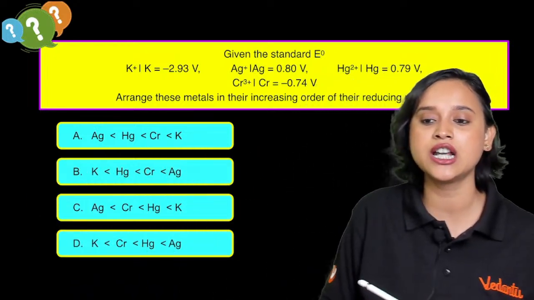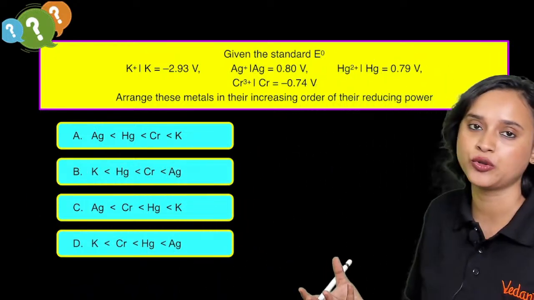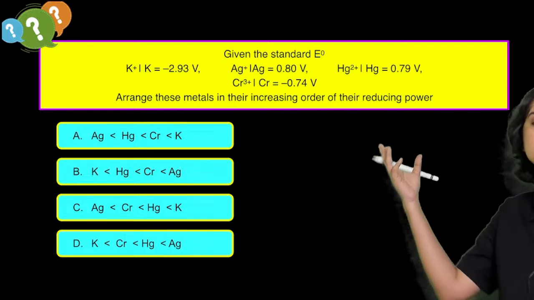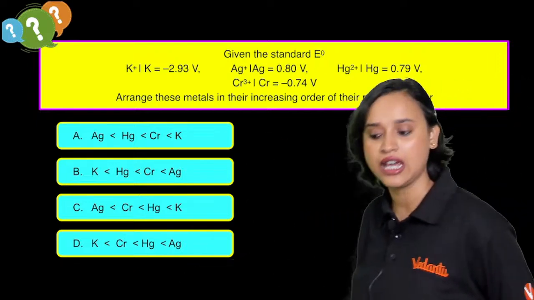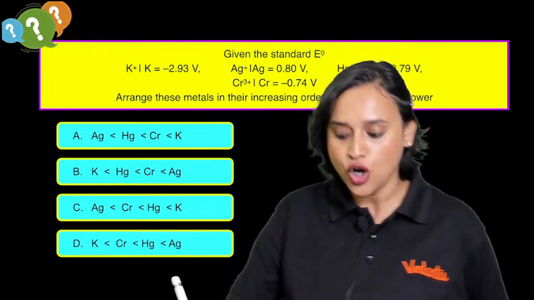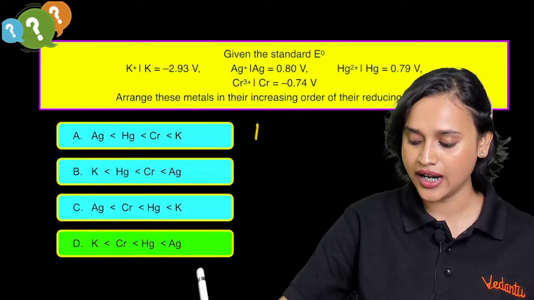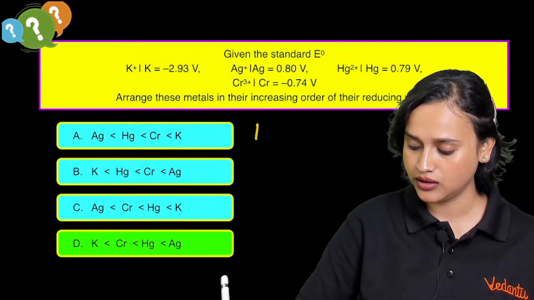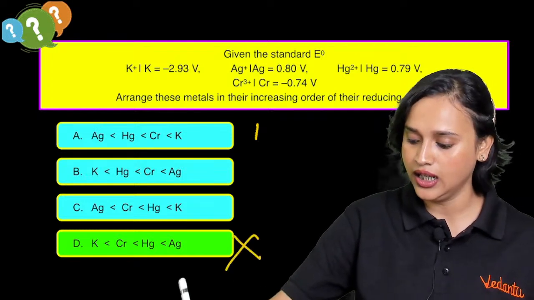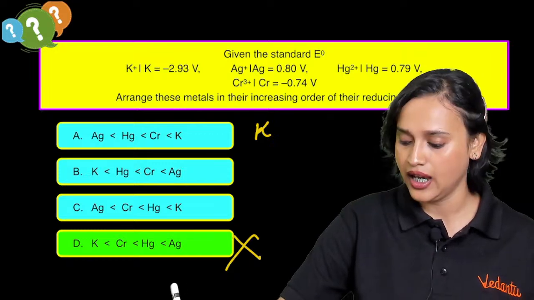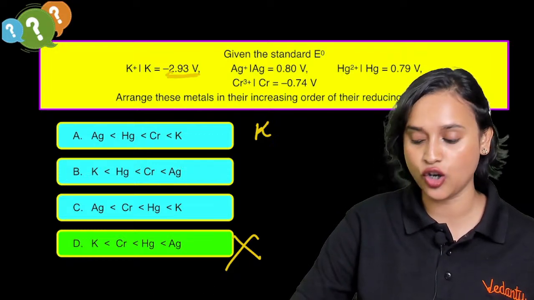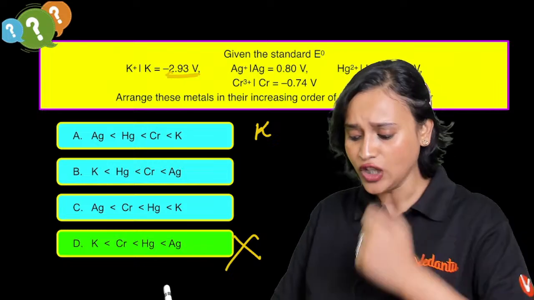Until that time, let me tell you, the lower the electrode potential, the stronger the reducing agent. Now, who has the lowest, everybody? It's not option D. Let me write it down, everybody. It is K. K has the lowest, minus 2.93.